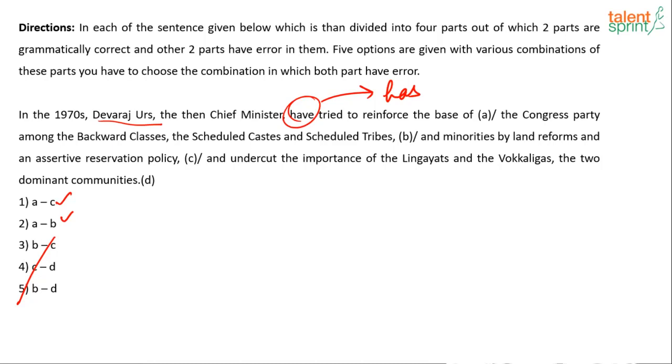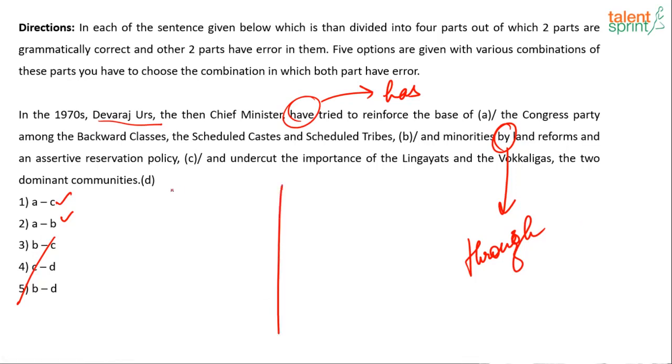Here this one is very tricky, and I'll give you an explanation as to why I'm making the changes. So the error here, if you haven't figured it out, is in "the Congress party among the backward classes, the scheduled castes and scheduled tribes and minorities, through land reforms and an assertive reservation policy." Again, it is a preposition related error.